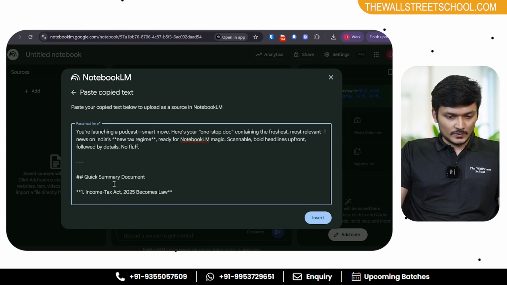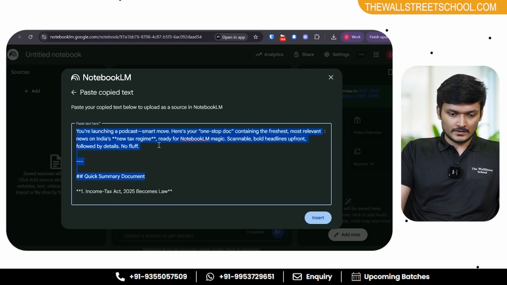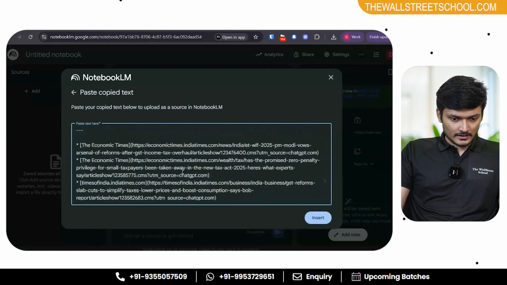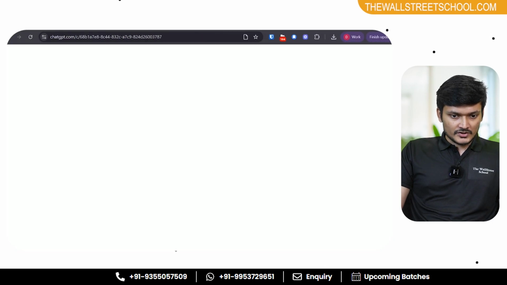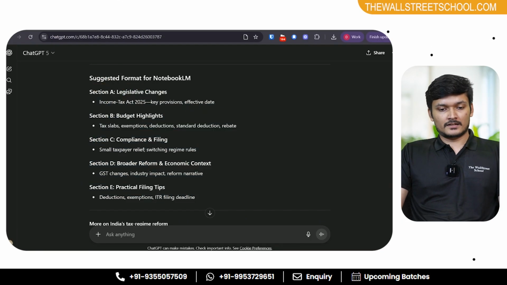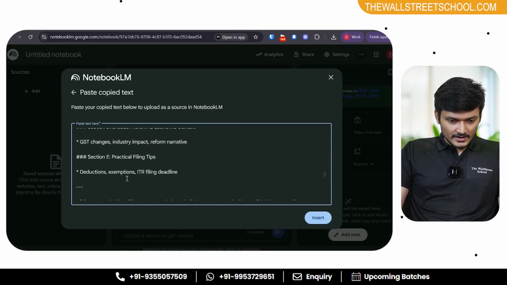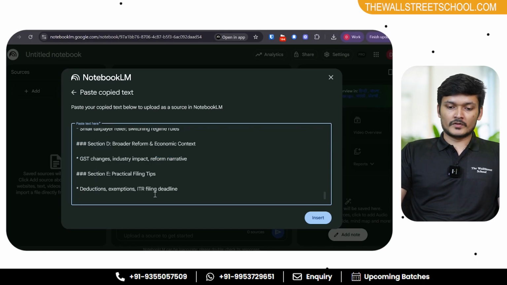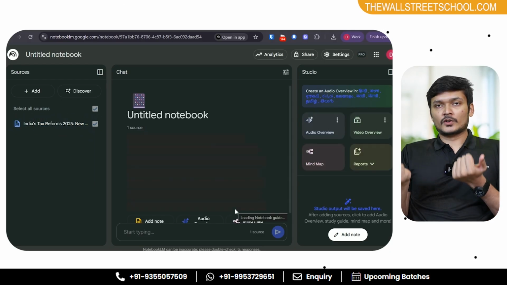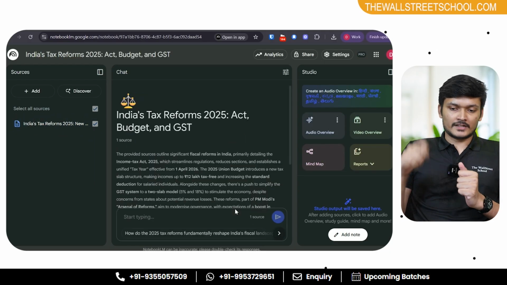So we are going to remove this, and we go to the bottom of it, and section E, I believe, was the last one. You can also copy this part, but anyways, let's try this. Section E is the last one. Then you can click over here, remove everything else.